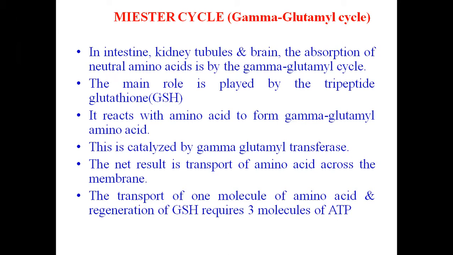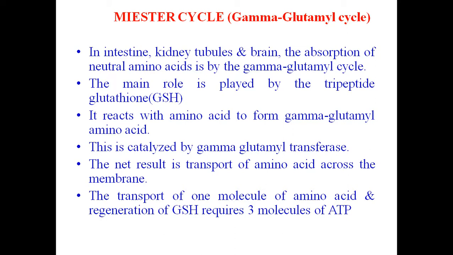In the intestine, kidney tubules and brain, the absorption of neutral amino acids is operated by the gamma glutamyl cycle or Meister's cycle. Okay. So now we will see how the absorption or transportation of amino acids takes place by Meister's cycle.